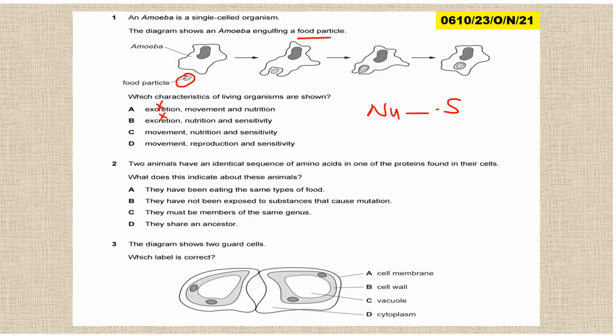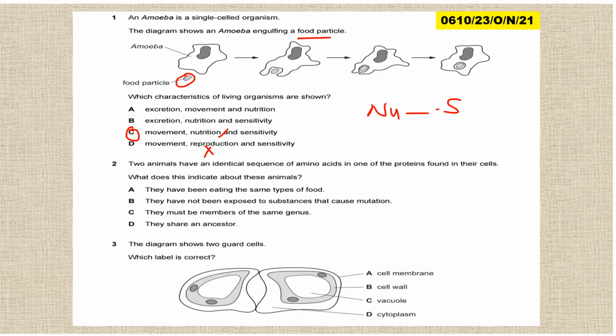Let's see. Movement, nutrition, sensitivity. Reproduction? Where there's reproduction is a no. Excretion, movement, nutrition. Movement, nutrition, sensitivity. So the answer is C. So it senses the food, then moves toward it, then of course it feeds. So the answer is C.